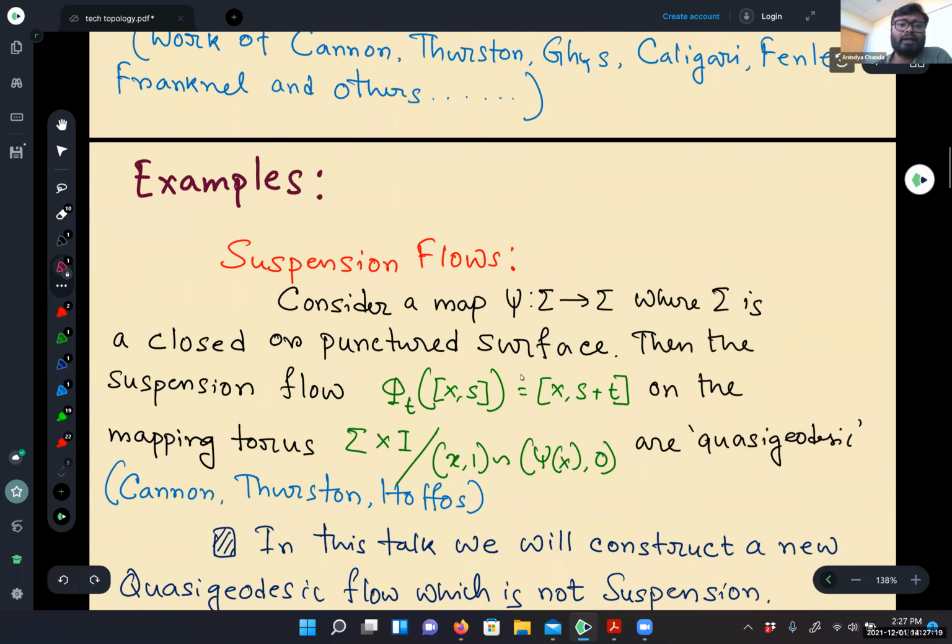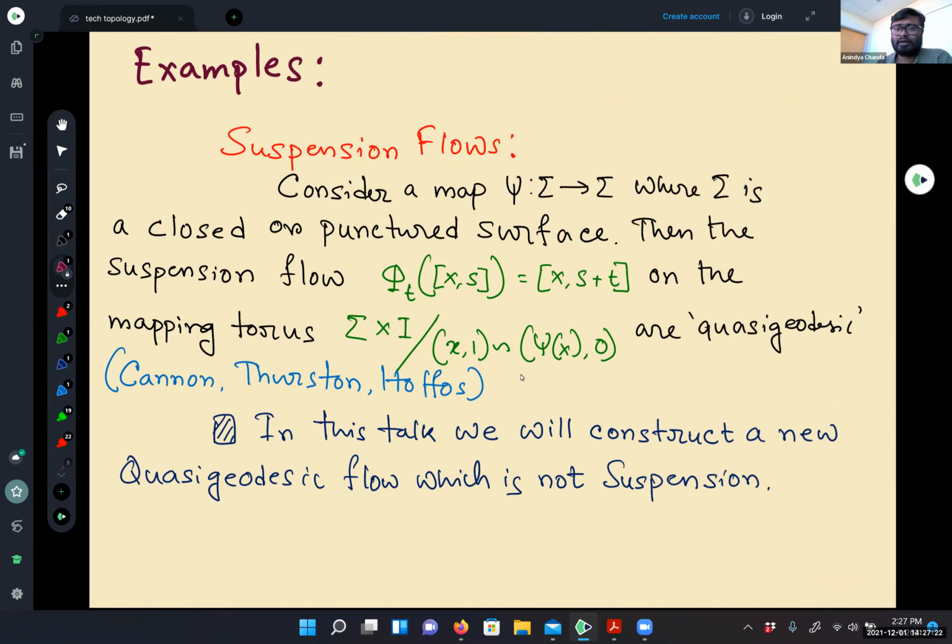So let's see what the examples of quasi-geodesic flows are. Suspension flows are quasi-geodesic, and we're talking in dimension 3. Suppose we start with a map on a surface, maybe punctured or closed. The mapping torus of the map is equipped with a natural suspension flow, and these flows are quasi-geodesic. But this is probably the only known class of examples in dimension 3. So in this talk, we are going to construct a new class of quasi-geodesic flows, which are not suspension.